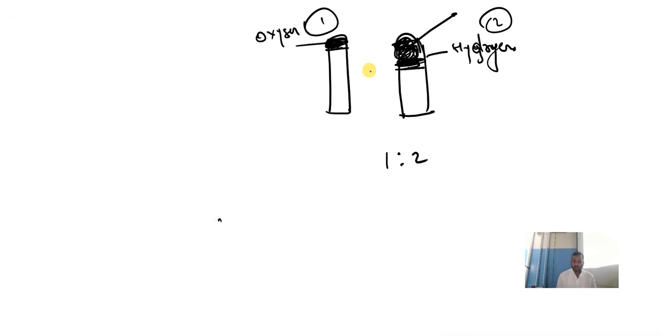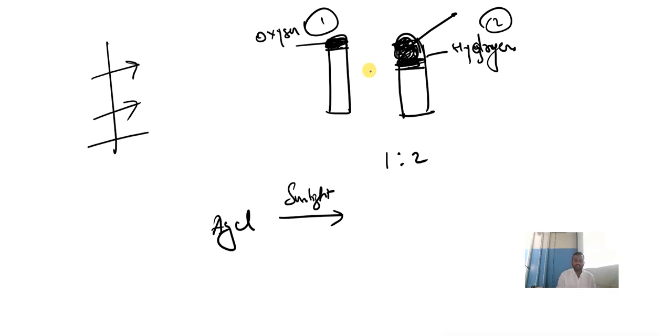And similarly, AgCl, which one? Silver chloride. Ag is silver. When silver chloride is heated, means here we are not heating. That is in the presence of sunlight. This reaction is happening in the presence of sunlight. Why? Because decomposition reaction can happen in three ways. One is heating, that is called thermal decomposition reaction.